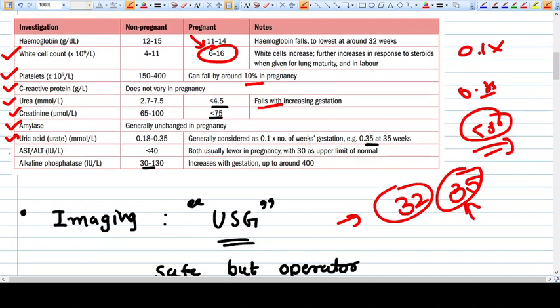Now comes the ALP enzyme, the alkaline phosphatase enzyme. It is also generated by the placenta, so it is going to increase with gestation and normally goes around 400.